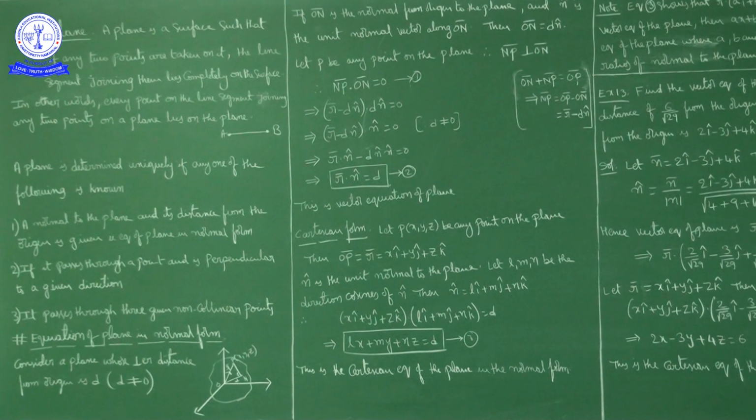You have to know the normal to the plane, and the distance from origin to the plane is given. If you know the normal to the plane and the distance from origin to the plane, this form is called the equation of plane in normal form. Equation of plane in normal form. So one method is, if you know the normal to the plane and its distance from origin to the plane.